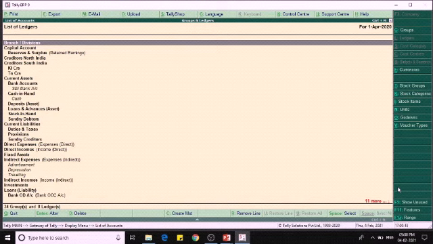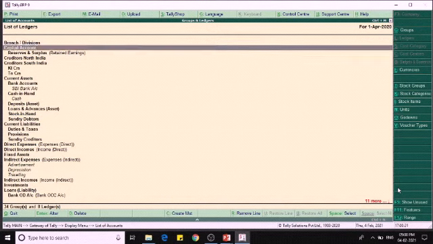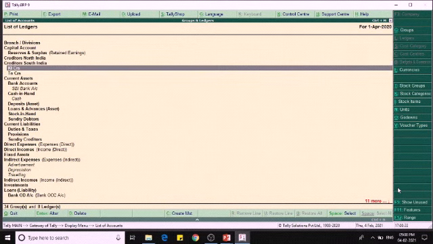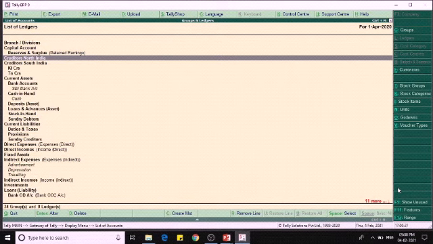We can alter the ledger or group from the chart of accounts itself. To do so, we place the highlighted bar on the desired master and press Ctrl plus Enter.